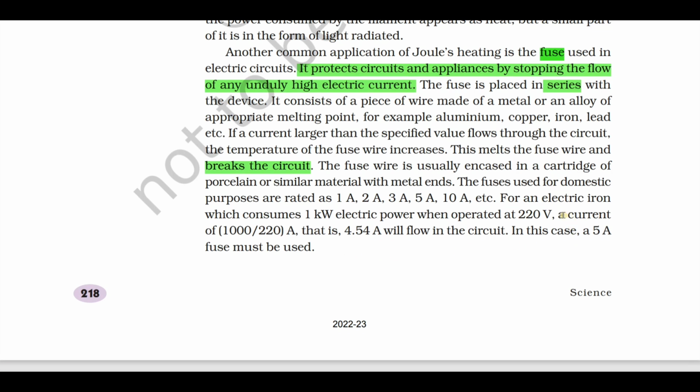So you have a question here. A current of 4.54 ampere will flow in the circuit. That means we should choose a fuse of 5 ampere, right?